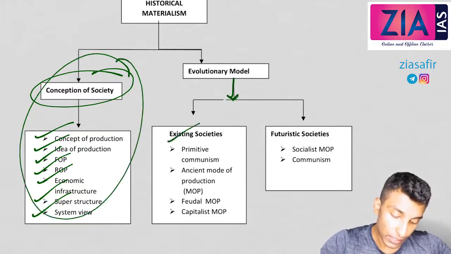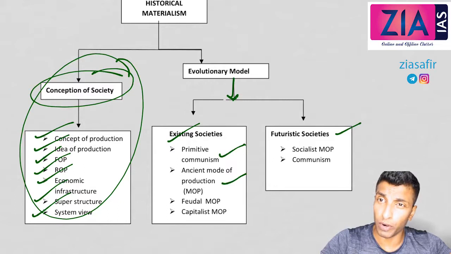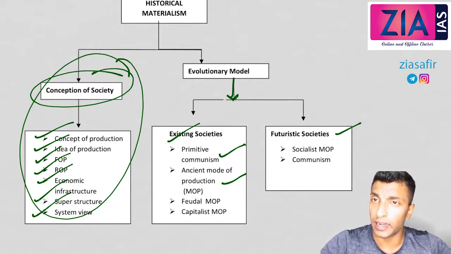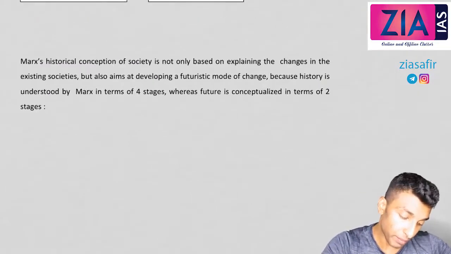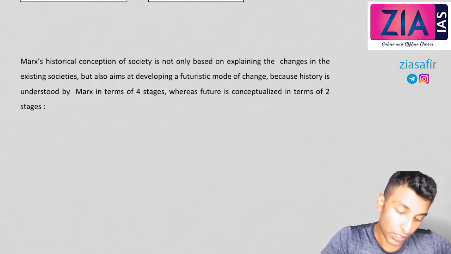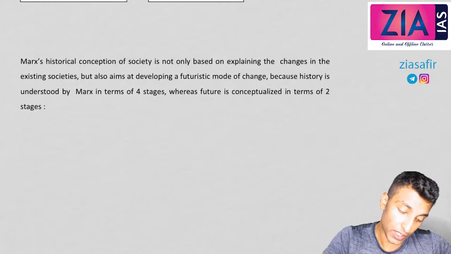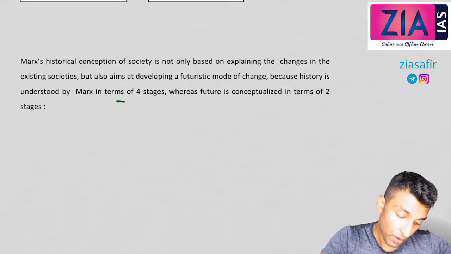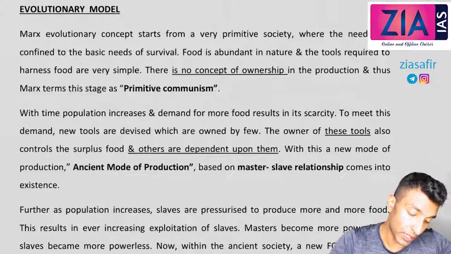Evolutionary model: if you see, existing societies and futuristic societies. Existing society has 4 stages: primitive communism, ancient mode of production, feudal mode of production, capitalist mode of production. Futuristic, again in 2 stages: socialist mode of production and communist mode of production. So Marx's theory of historical materialism is not only based on explaining the changes in the existing society, but also aims at developing a futuristic mode of production. His theory is understood by Marx in terms of 4 stages, whereas the future is conceptualized in terms of 2 stages. Okay, so existing society 4 stages and future 2 stages.